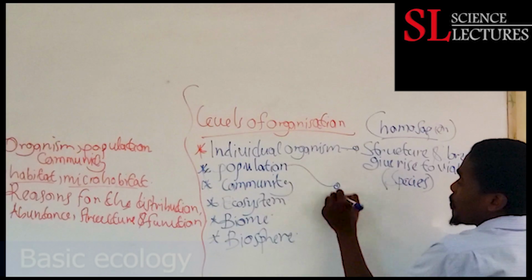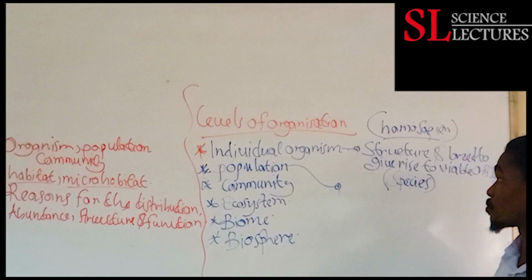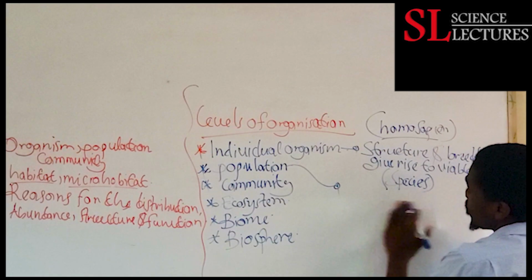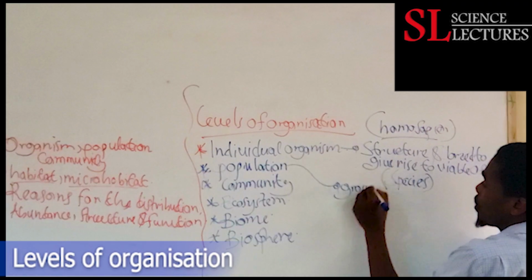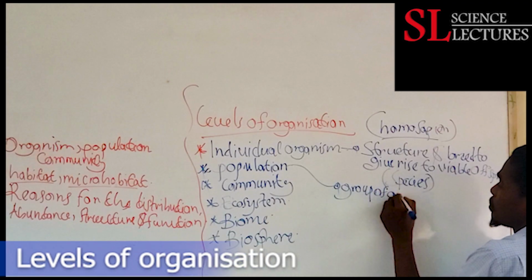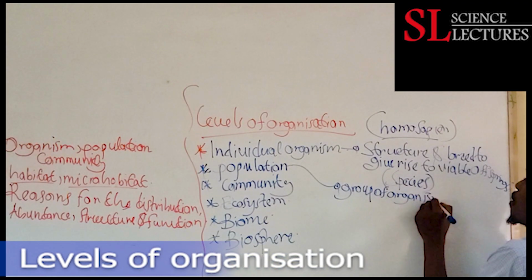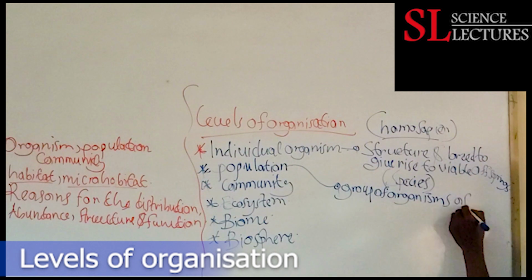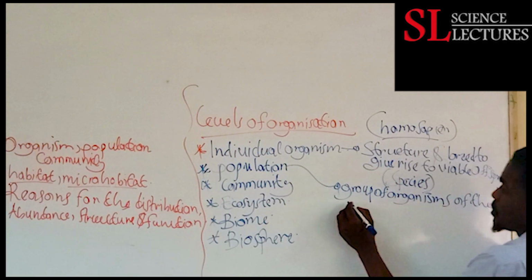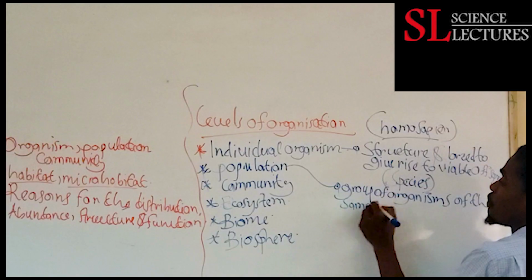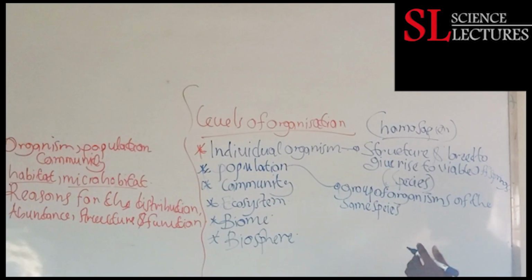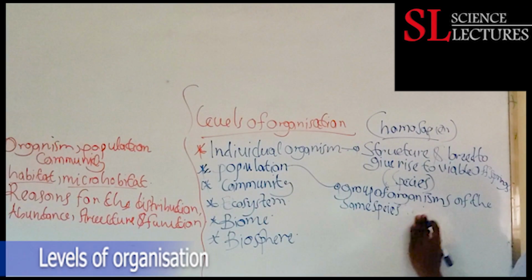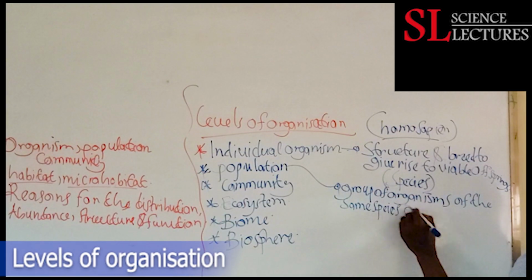Then we have another level which is a population. Then we need to also define what a population is. A population is defined as a group of organisms. The keyword is of the same species. A population constitutes organisms of the same species. Group of organisms of the same species living, in fact, the best word is occupying